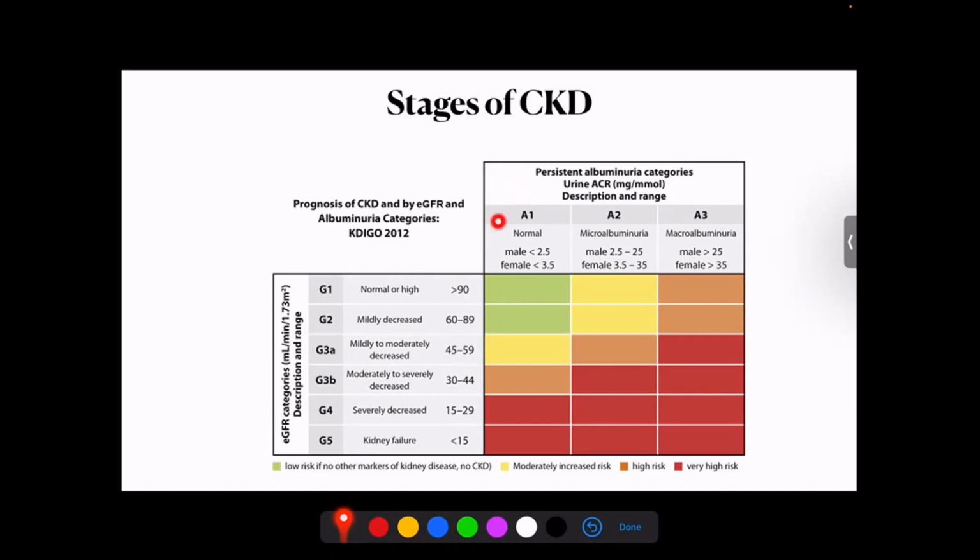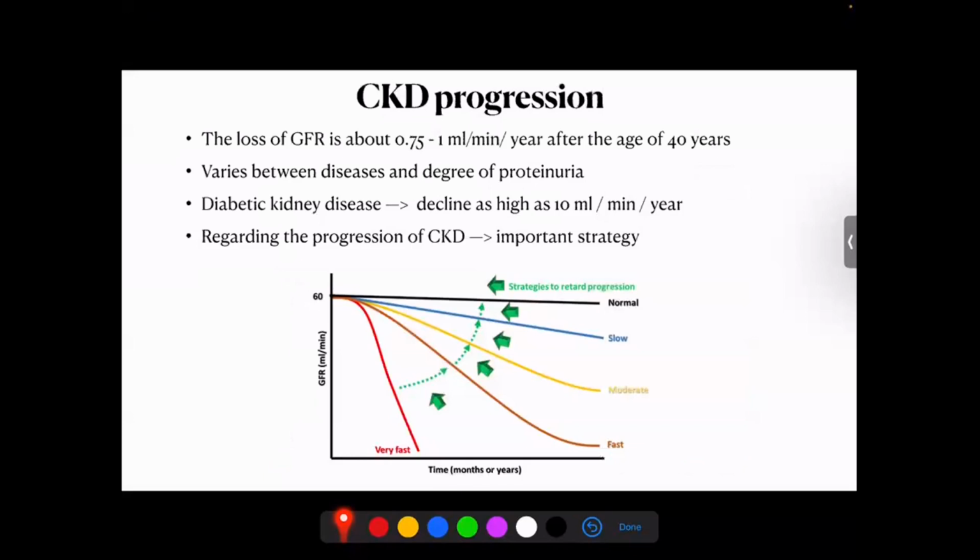On the other side, we have the A classification based on the proteinuria into A1, A2 and A3. And based on this estimated GFR and the proteinuria, we can classify the patient whether they have a high risk of progressing into end-stage renal disease or CKD stage 5D or not. So the normal loss of GFR is about 0.75 to 1 ml per year after the age of 40 years. And as the age progresses, we have a normal decrease in GFR.